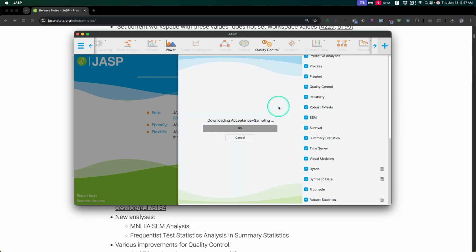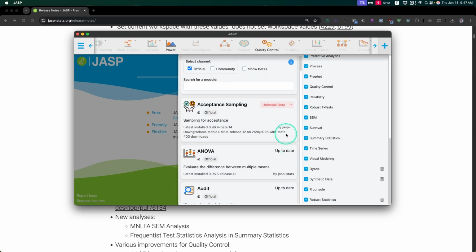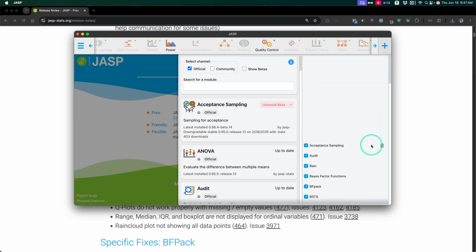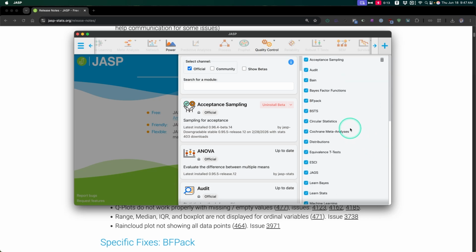So I can click on update beta and it will download it, and it will give me the most current version of acceptance sampling. I chose acceptance sampling because I don't use it. So if something is broken in this beta, then it won't impact me personally, but I'm just using this as an example to show you how it works. Now, if you are interested in beta testing, which is why they have this available, I'm sure they would love for you to give them feedback on bugs and ways to improve the acceptance sampling module, right?